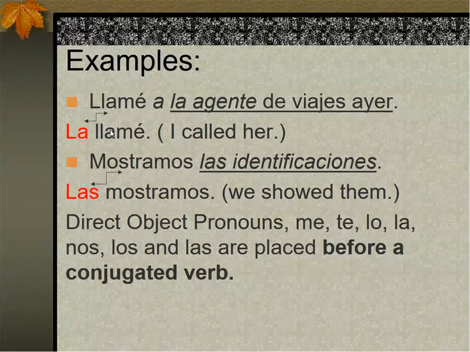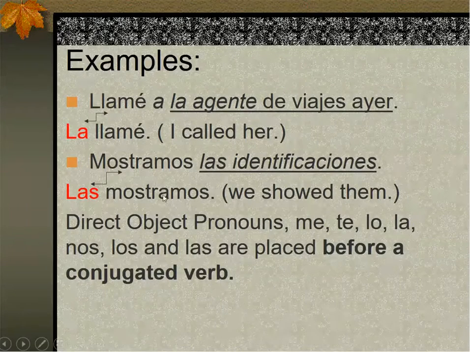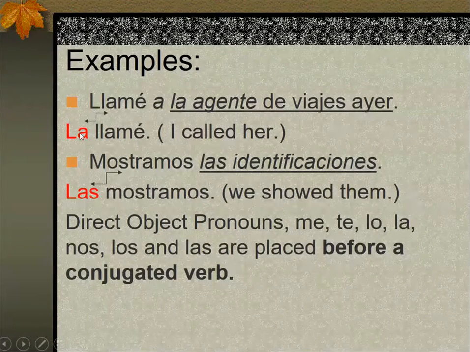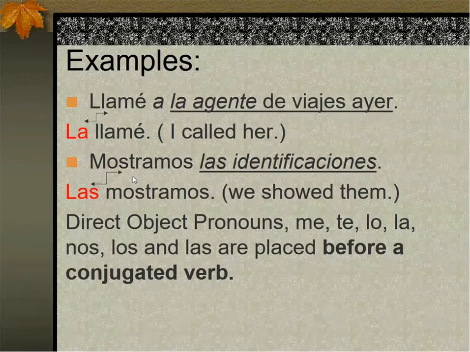In Spanish, when you have a conjugated verb like llamé, mostramos, you need to place the direct object pronoun in front of the verb, before the verb, okay? While in English, you say, I called her, in Spanish, that her needs to be placed before the conjugated verb. La llamé, las mostramos. This is very different, and this is when most students make mistakes.